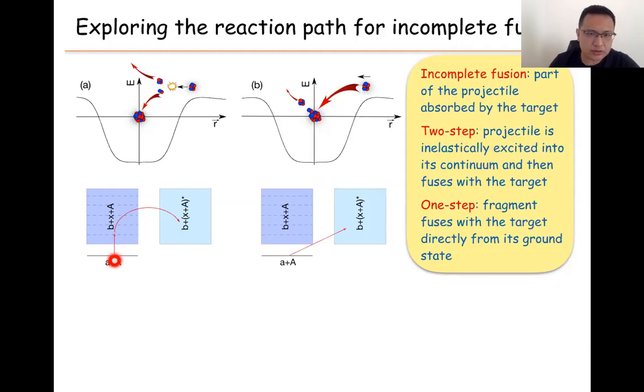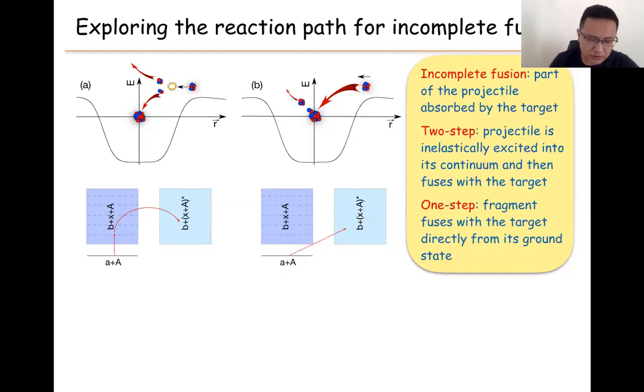First, the lithium-6 is excited from the ground state to the continuum state and then transferring to the continuum state of the target. Now we can discuss this kind of one-step process: the deuteron is in the ground state of lithium-6 and directly transferring to the continuum state of the target.